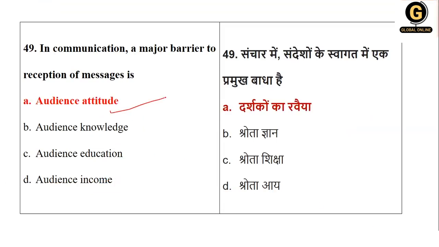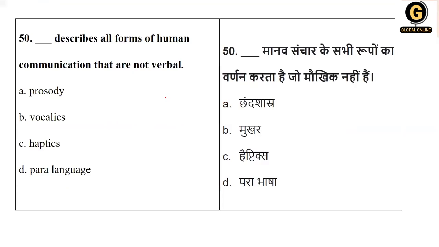The last one: that which describes all the forms of communication that are not verbal. Now when we talk about verbal, prosody is verbal, rhythmic verbal. Vocalics, that is voice. Haptics, that is touch. So basically, describing all the forms of communication that are not verbal is paralanguage. The right answer for this question is option number D.